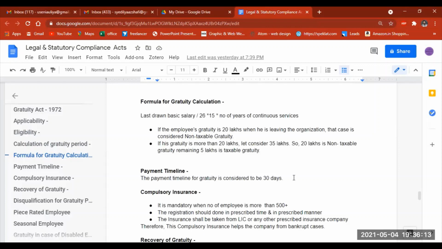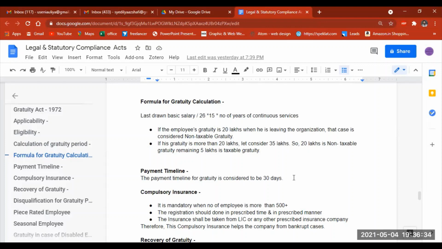So this is the formula to calculate the gratuity. And basically, the maximum gratuity that the employee can get when he is leaving the organization is 20 lakhs, where that 20 lakhs is considered to be the non-taxable gratuity.